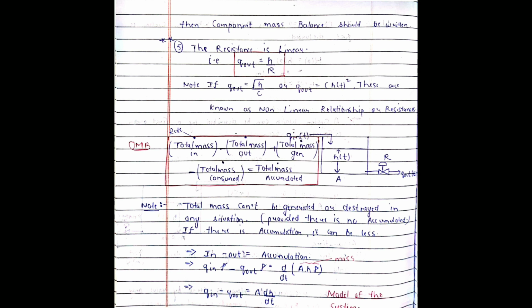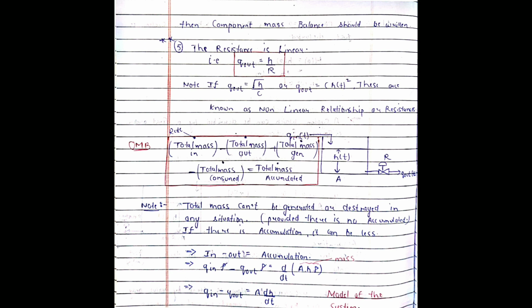So now let's see, the resistance is linear. That means the output flow rate is varying linearly with the height of the tank. And there are some non-linear resistances, like Q out is equal to root H by C, or Q out is equal to C H square. These are the non-linear resistances, which is not this one. We have the linear resistance here.